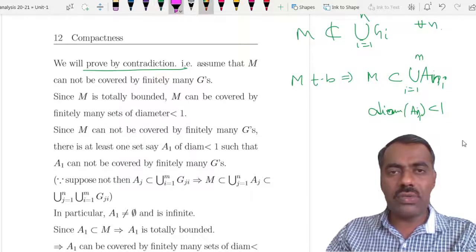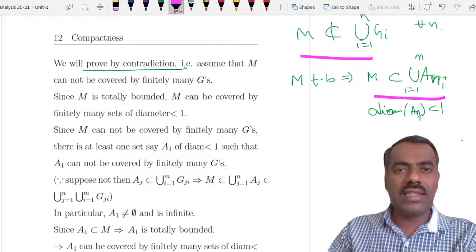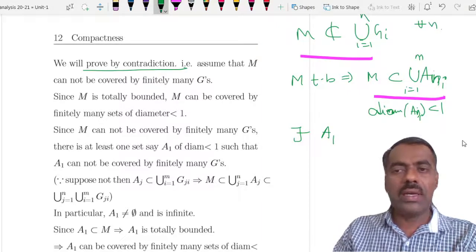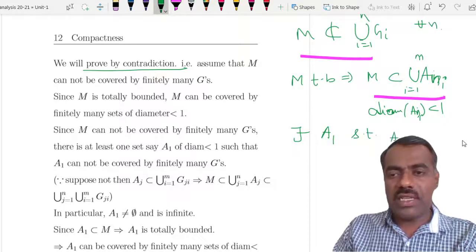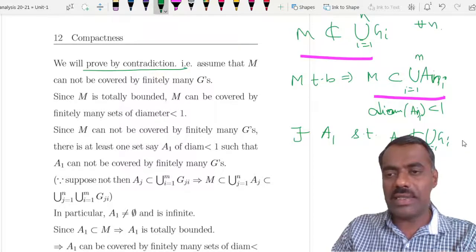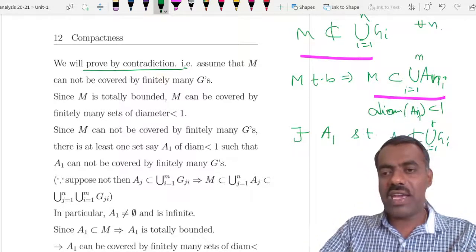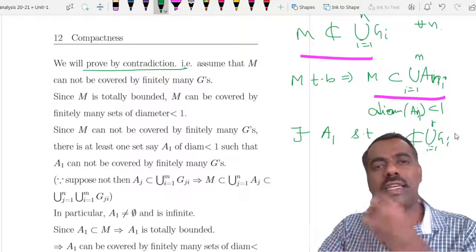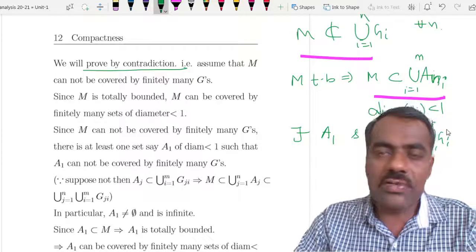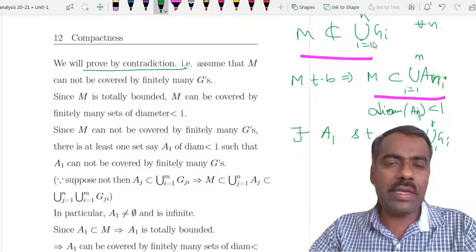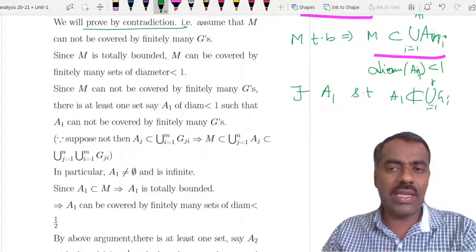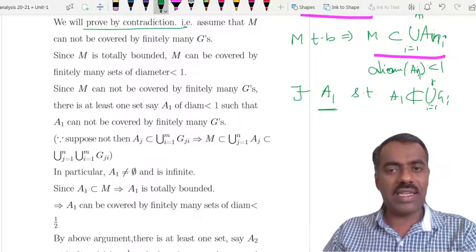If you combine these two, then what we will get here is that there exists at least one set Ai, so you can call it say A1, such that A1 is not covered by finitely many Gi's. Because if all sets Ai were covered by finitely many Gi's, then the union of Ai's is covered by finitely many Gi's, so M is covered by finitely many Gi's, which is not true, right? So at least one set is there which is not covered by finitely many Gi's. That set we are calling A1.